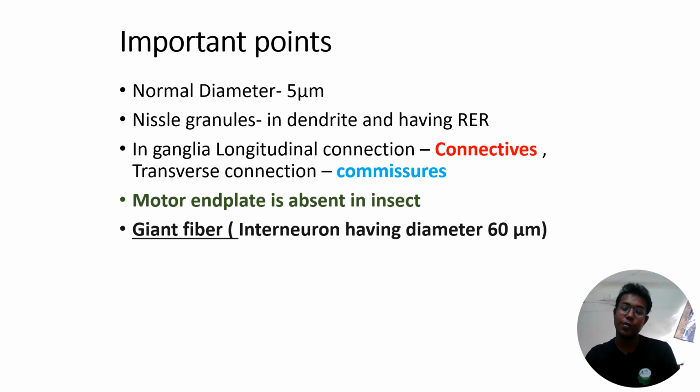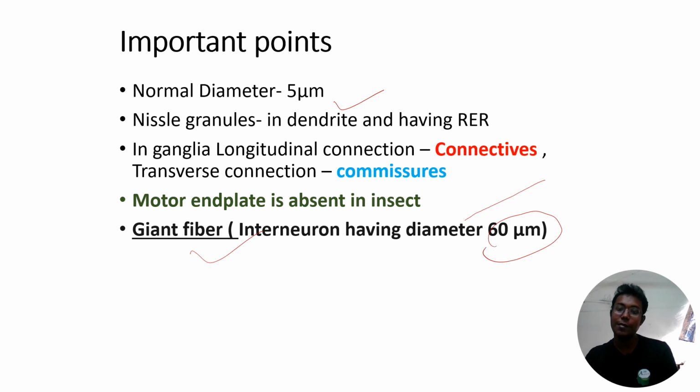Then some important points, which may be asked as memory based questions: the normal diameter of the nervous system fibers is 5 micrometer. But in the central nervous system there are several neurons where the axon diameter exceeds 60 micrometer, and that is called a giant fiber.